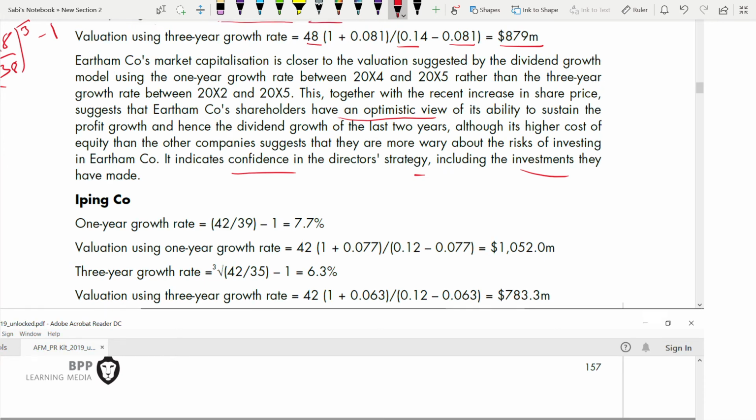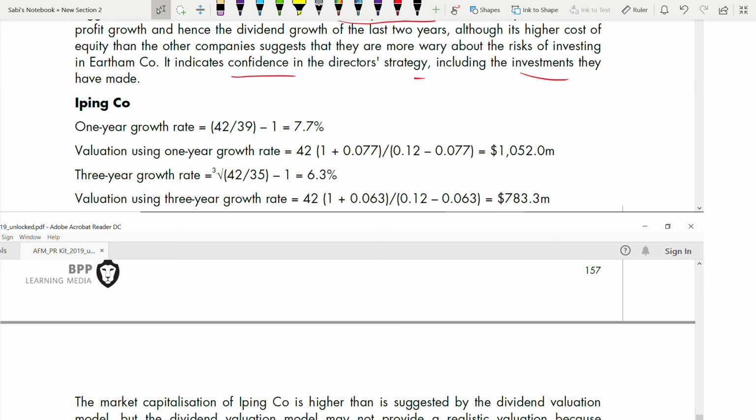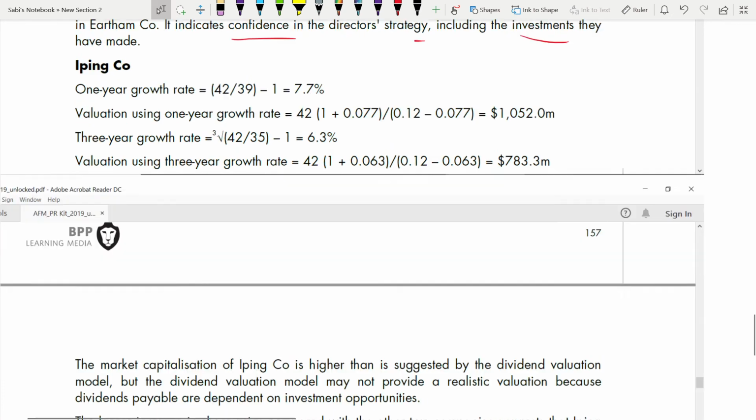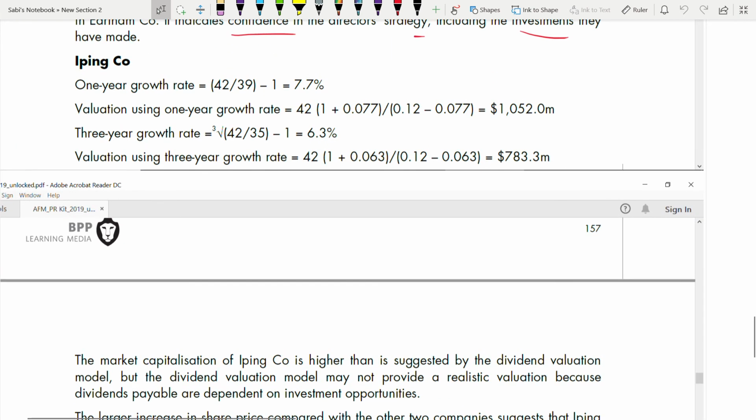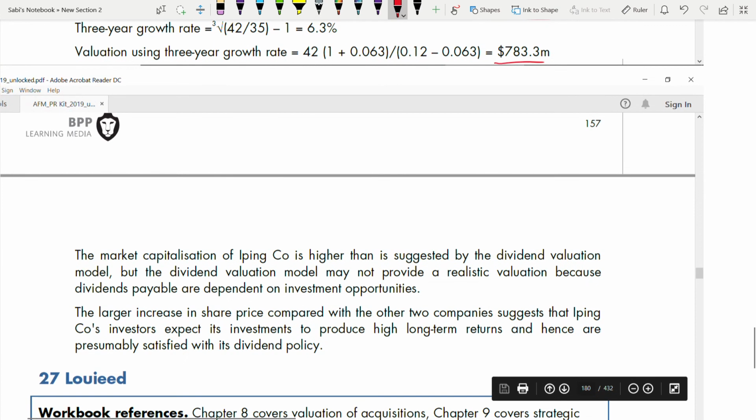Coming to Iping, also the same thing. Using the 1 year growth rate valuation and the 3 years growth rate, you should be able to calculate that by now. Based on the growth, this one and this one, the very first one is near. Let's see what is right.